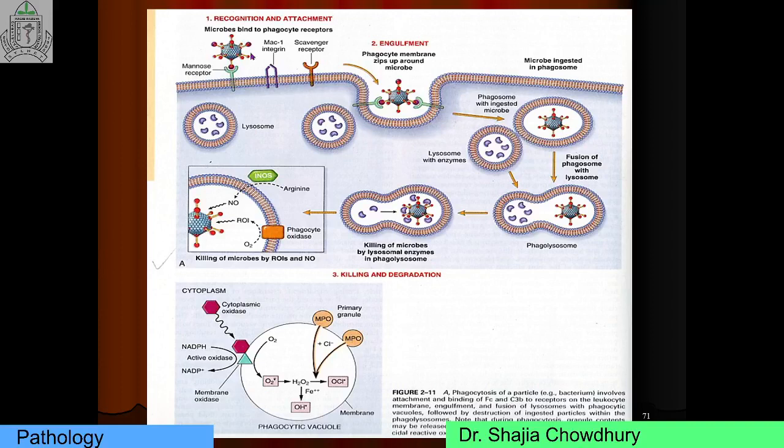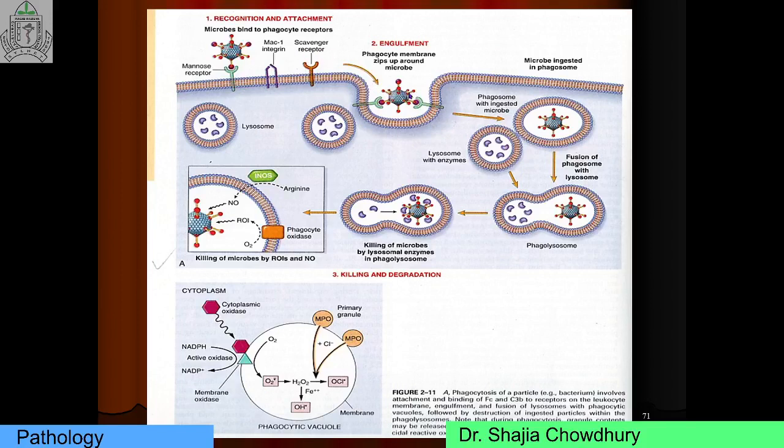Opsonin is a specific protein which coats microbial products. This is the microbe, and it is coated by a specific protein named opsonin. There are two types of opsonin: the Fc fragment of IgG, whose receptor is Fc gamma R, and complement C3b, which is recognized by complement receptors CR1, 2, and 3. The first step, recognition and attachment, is finished.